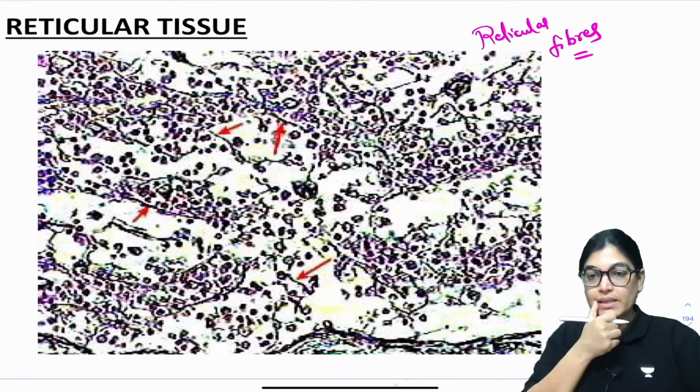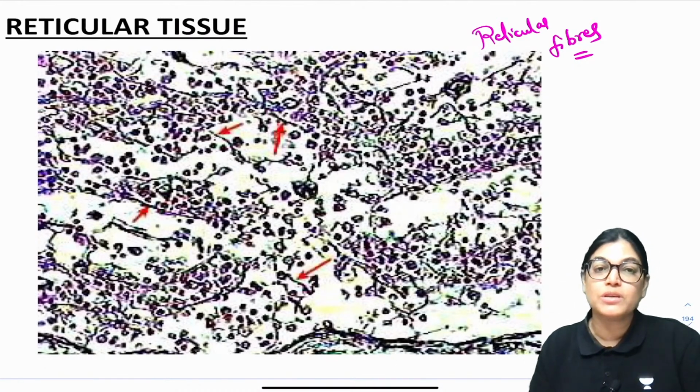It is not visible in H&E stains. Very important composition, very important for the structural support of lymphoid organs.